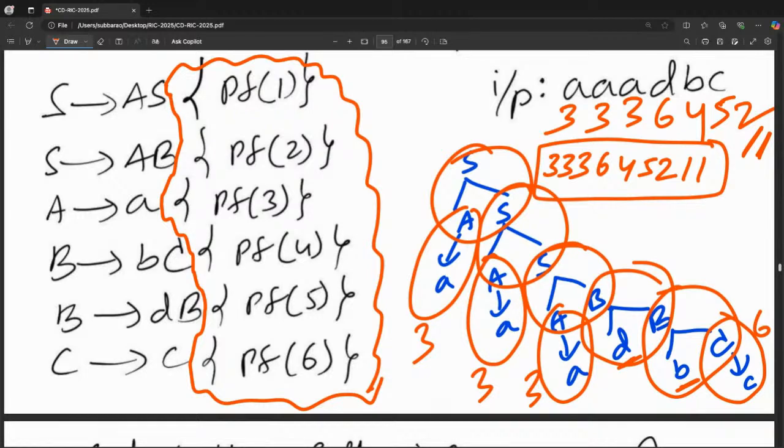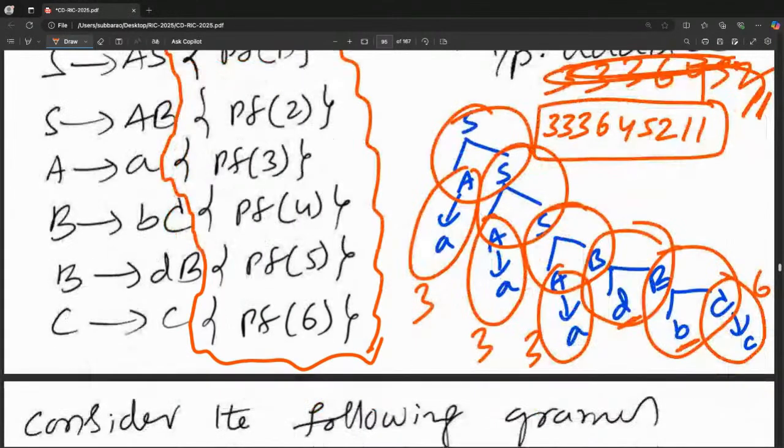If semantic actions are in the middle, without the production being over you can also print. If semantic actions are at the leftmost place on the right-hand side, you can print as the production starts. If semantic actions are at the rightmost place, you print at the rightmost place. If they are in the middle, you print in the middle. But here rightmost place means production over, then only print. The output of this problem is 333 64 52 11.